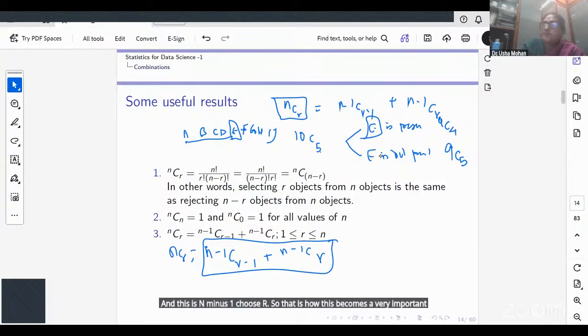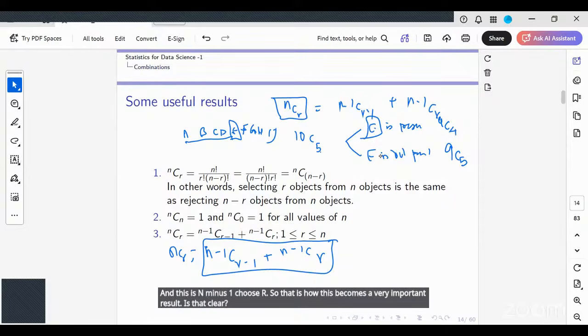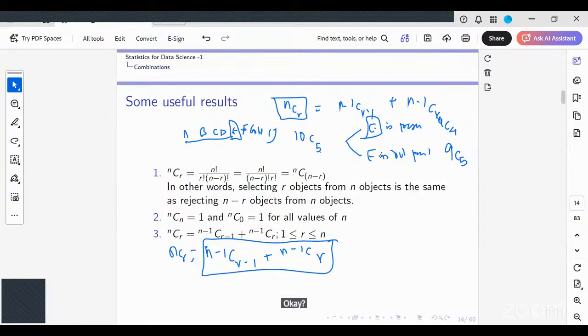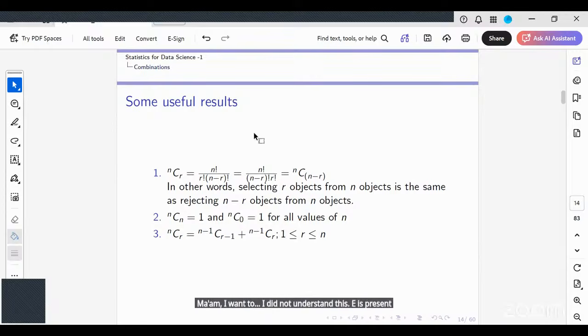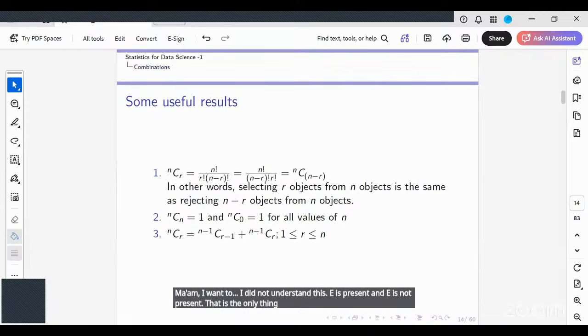Is that clear? Yes, ma'am, it is clear. Ma'am, I had a doubt. I did not understand this: E is present and E is not present. That is the only thing I'm confused about. Okay, let's just do it once more.